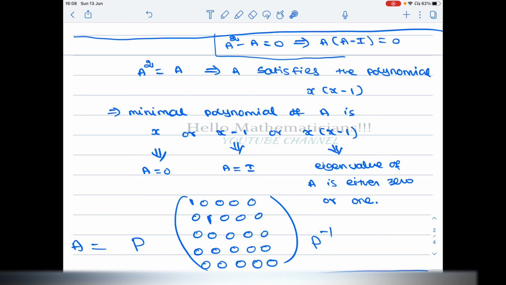Now since P is invertible, A and this diagonal matrix are conjugate. Conjugate matrices have the same trace, same rank, same determinant, same eigenvalues, everything is the same. Therefore A and this matrix are basically the same.